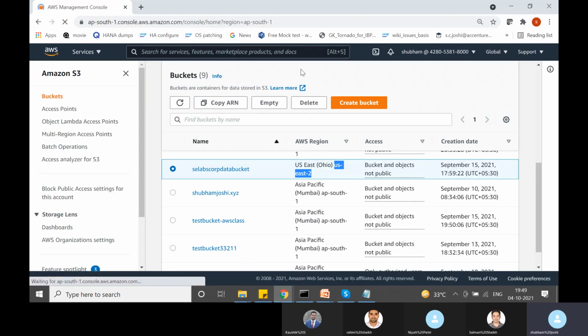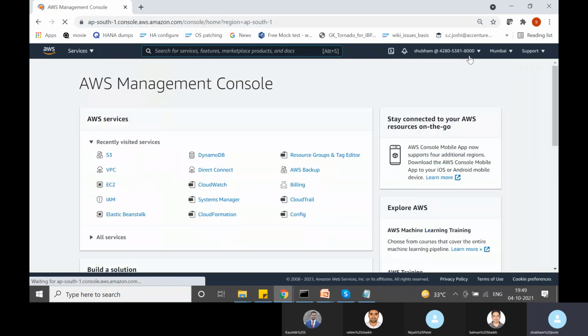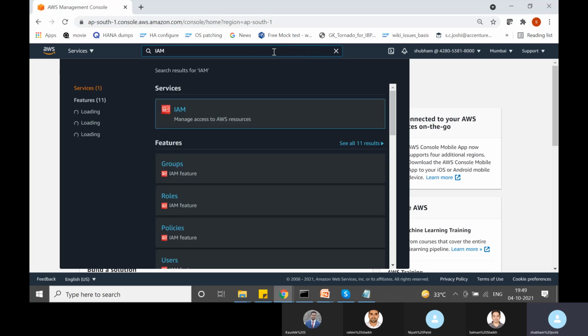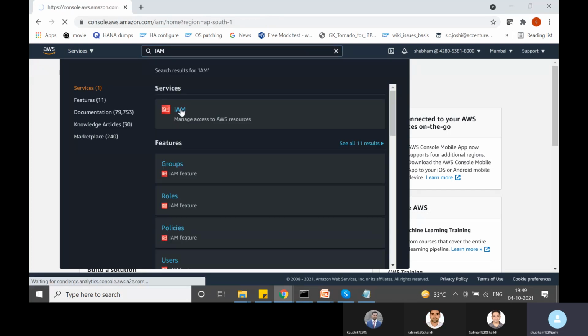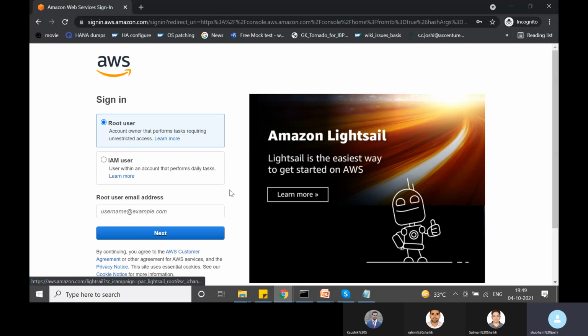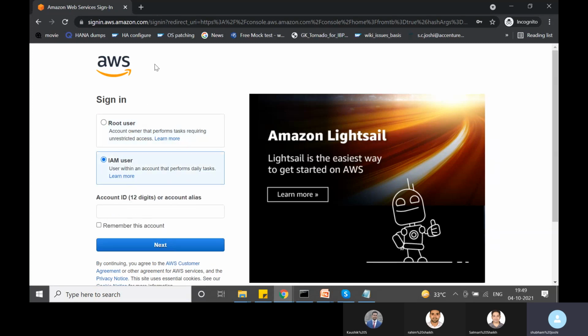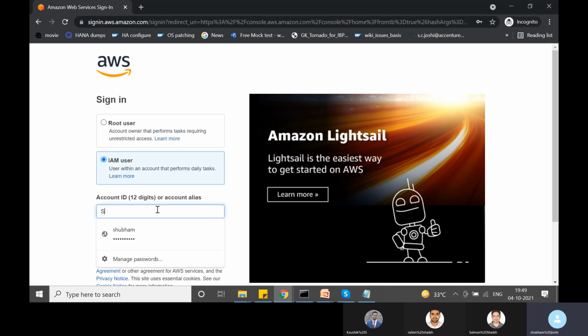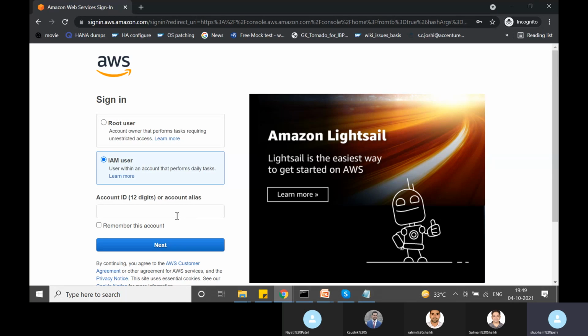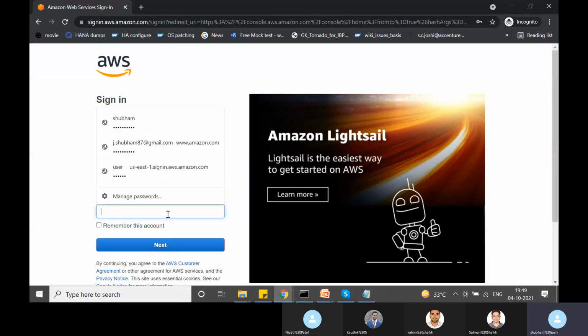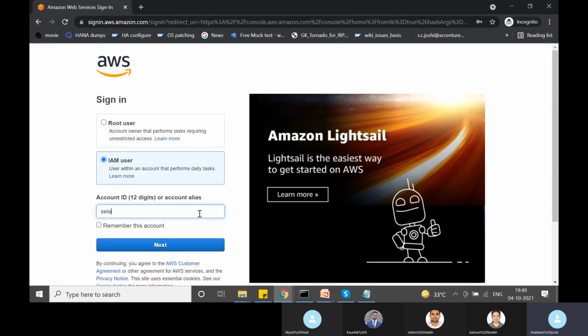So I'm currently in this AWS account, the one we use daily, right? What I will do is go to the IAM section, and I have my own personal account, so I will log into this account also. This is my personal account and I'm logging into it in incognito mode. So let's do it. I can put my AWS account ID here, or I can put the account alias. I remember what alias I created. So SE Labs Corp.